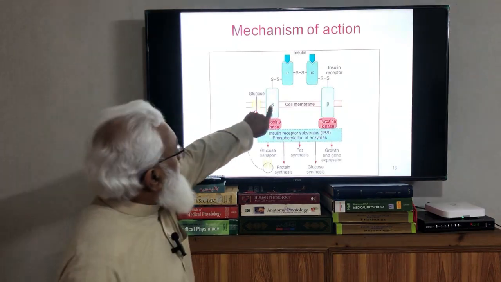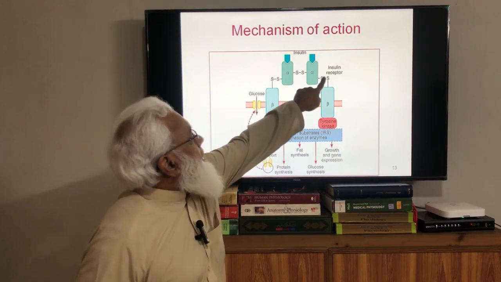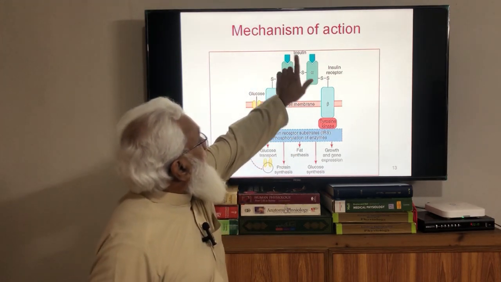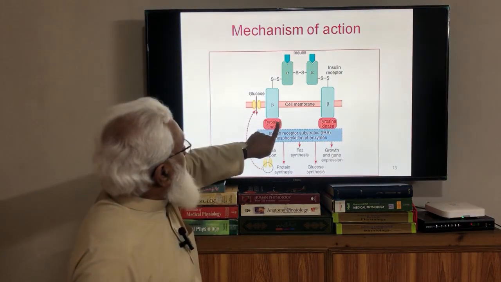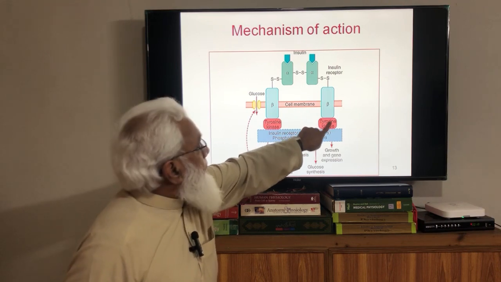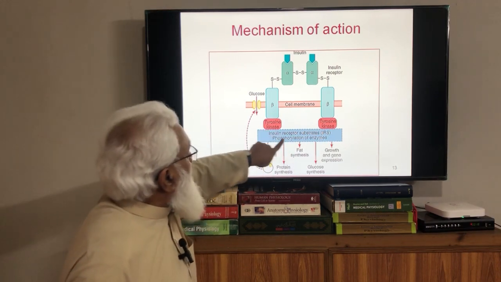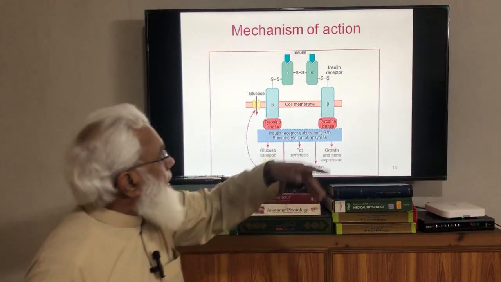In the diagram, these are the 2 beta subunits and the 2 alpha subunits. Note also that they are connected to each other by disulfide bridges. This is the insulin receptor. Insulin will combine with the alpha subunits. This combination will cause phosphorylation of the beta subunits, and they will activate the enzyme tyrosine kinase. It will activate the insulin receptor substrate, and this will activate several types of enzymes.